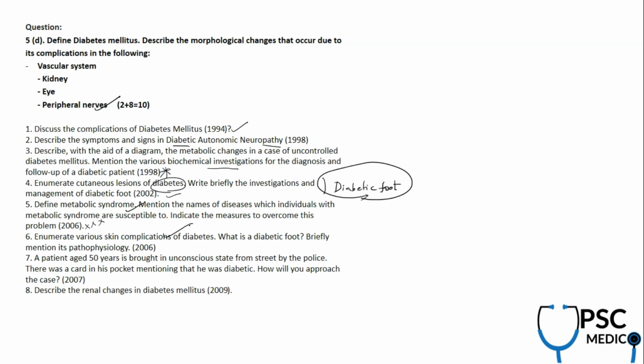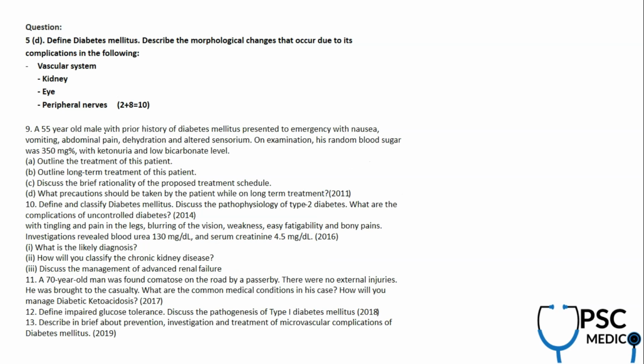And again, skin complications of diabetes. What is diabetic foot? It's repeated again from 2002 to 2006. And a patient aged 50 years, in an unconscious state, brought from the street. So diabetic coma, diabetic ketoacidosis. And what are the renal changes in diabetes? It's a recent question again, 2009. It's not an end. There are so many questions.